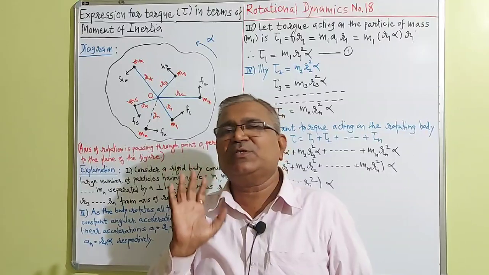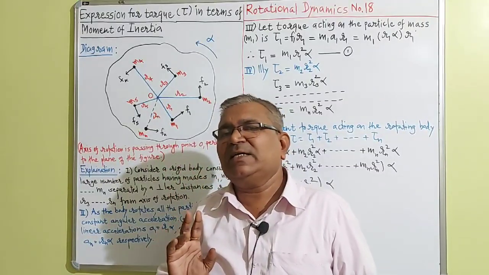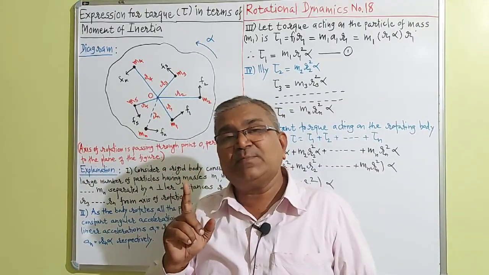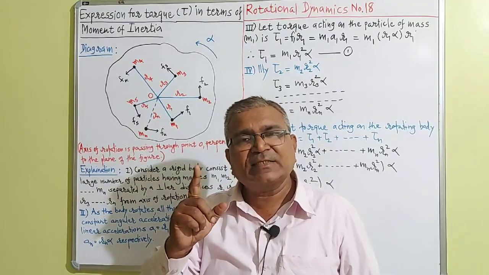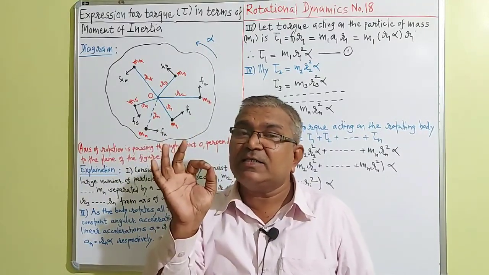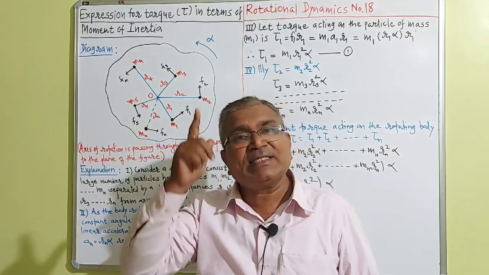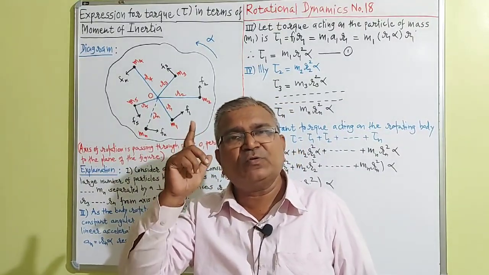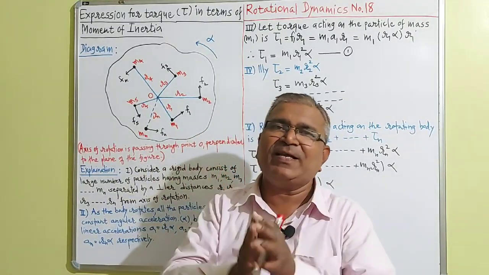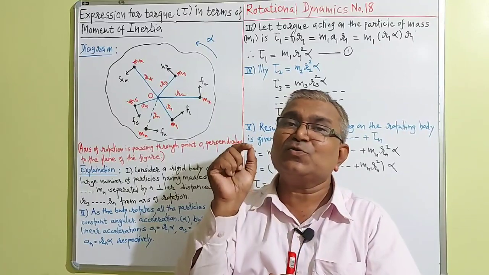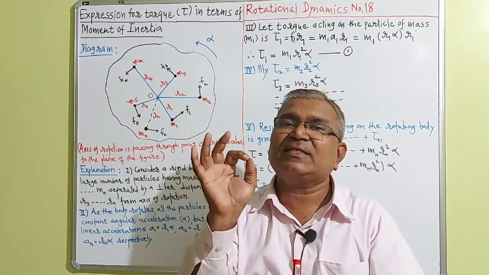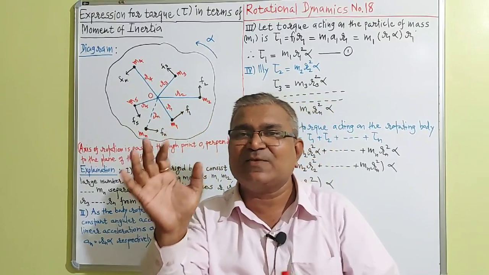This is the most important thing. Then as the body rotates, every particle of masses m1, m2, m3 ... mn also rotates with constant angular acceleration alpha.